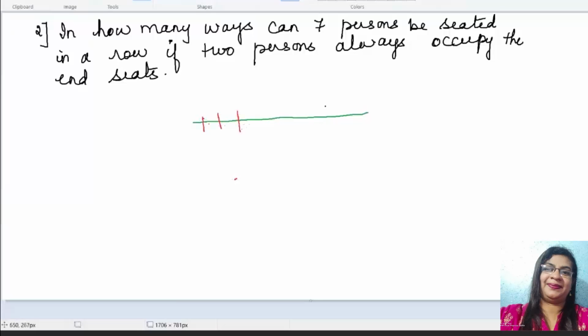In how many ways can 7 persons be seated in a row if two persons always occupy the end seats.